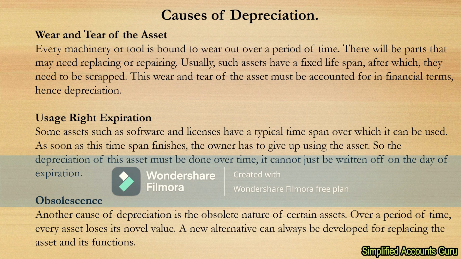So now you can see we have got causes of depreciation. Number one, we have wear and tear of the asset. Every machinery or tool is bound to wear out over a period of time. There will be parts that may need replacing or repairing. Usually, such assets have a fixed lifespan, after which they need to be scrapped. This wear and tear of the asset must be accounted for in financial terms, hence depreciation.